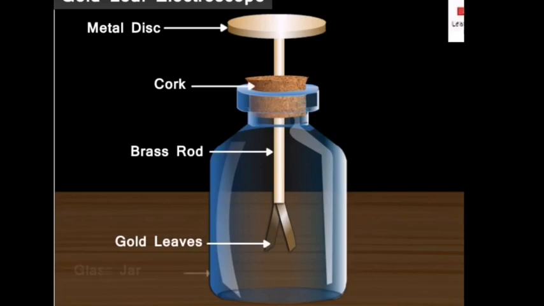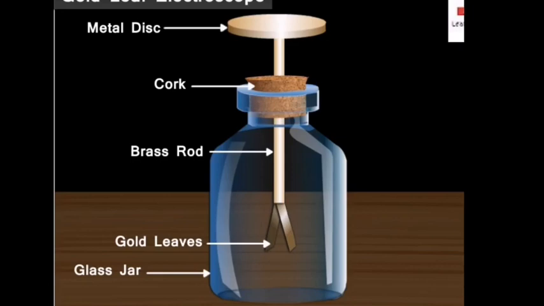Gold and silver are used in the electroscope because they are the best conductors of electric current. Structure of an electroscope. It is made up of a glass jar. A vertical brass rod is inserted into the jar through a core.